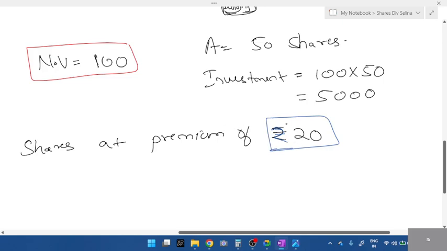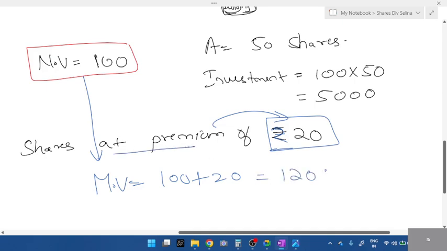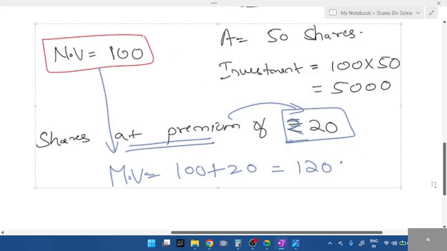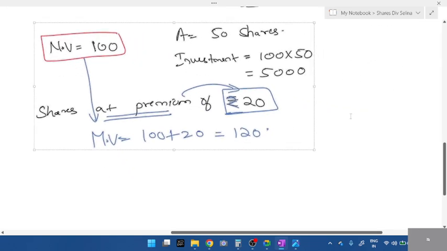How much is it increasing? 20. So starting, what was the value? 100. Now at premium, how much is it increasing? 20. So what is the market value now? 120. This is the meaning of at premium, at premium of rupees 20. First thing, they'll give you rupees value. If not, they'll give you percentage value.